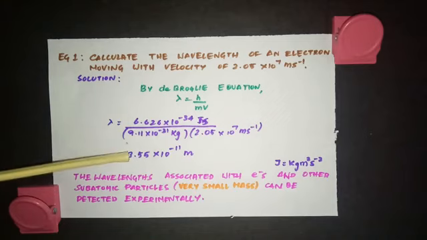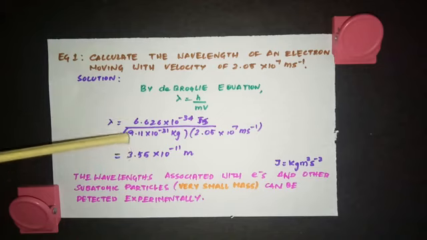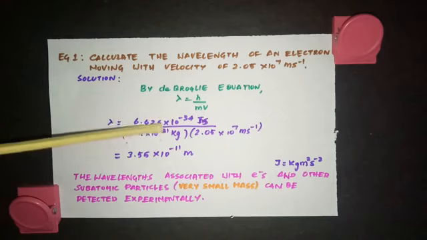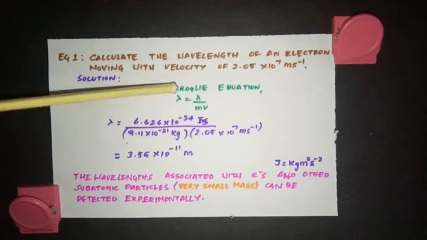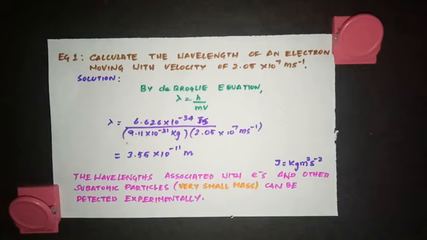Now this wavelength associated with the electron is very large because the mass of the electron is very small. So the wavelength associated with the electron can be measured. So this wave can be detected experimentally.